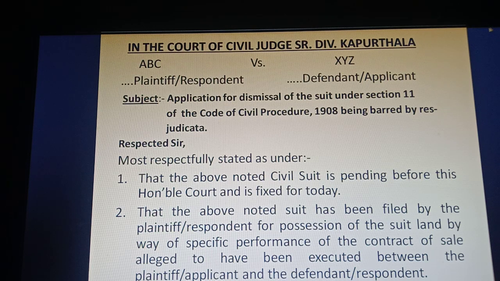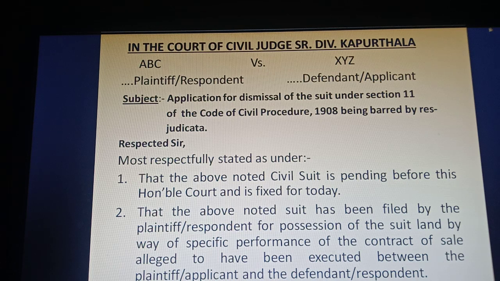Thereafter, the subject matter is to be given. What is the nature of this application? The nature of this application is: application for the dismissal of the civil suit under section 11 of the CPC as being barred by res judicata. Thereafter, you are going to address your application to the presiding officer.